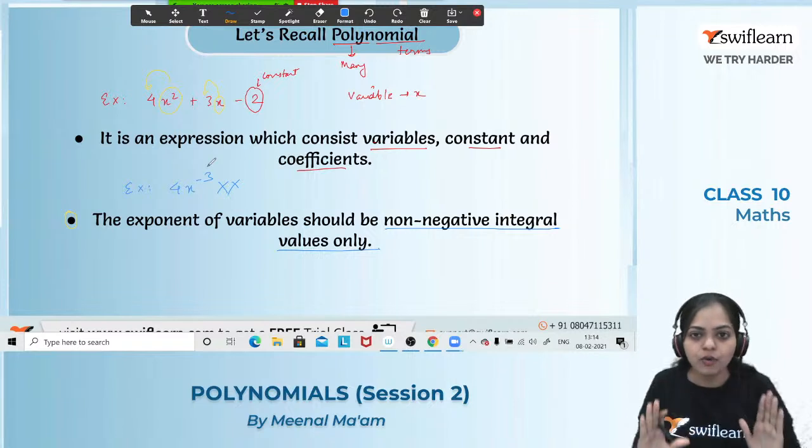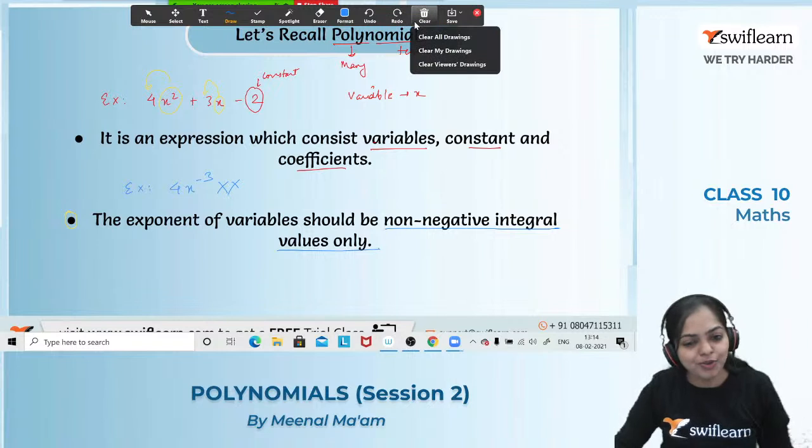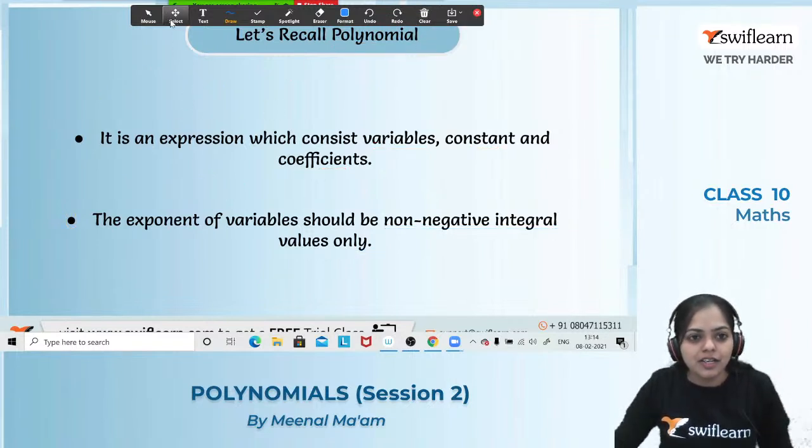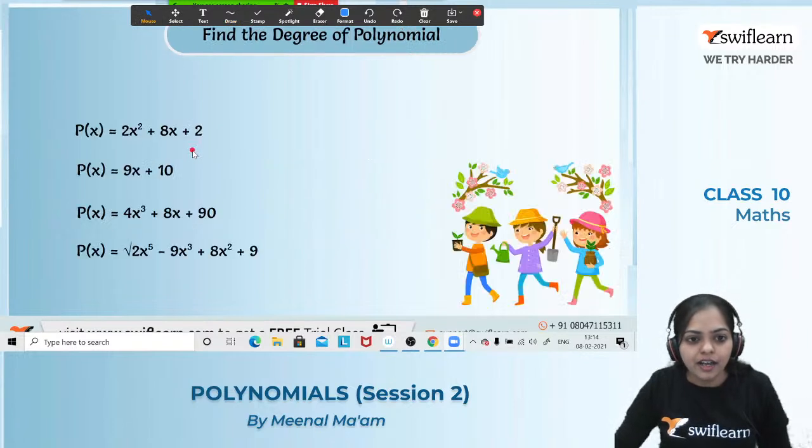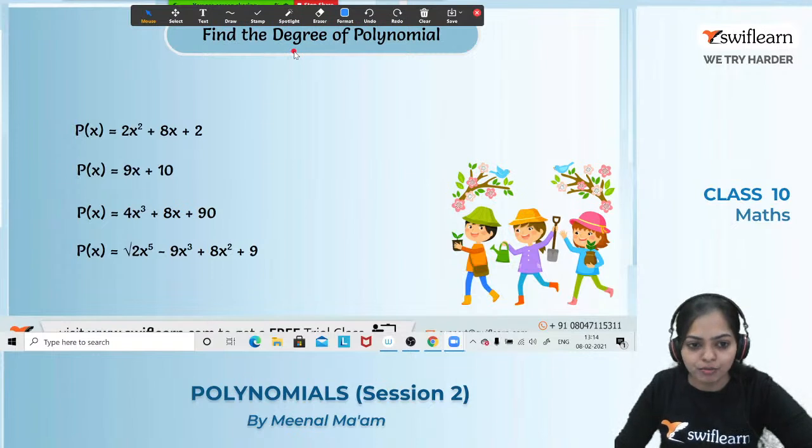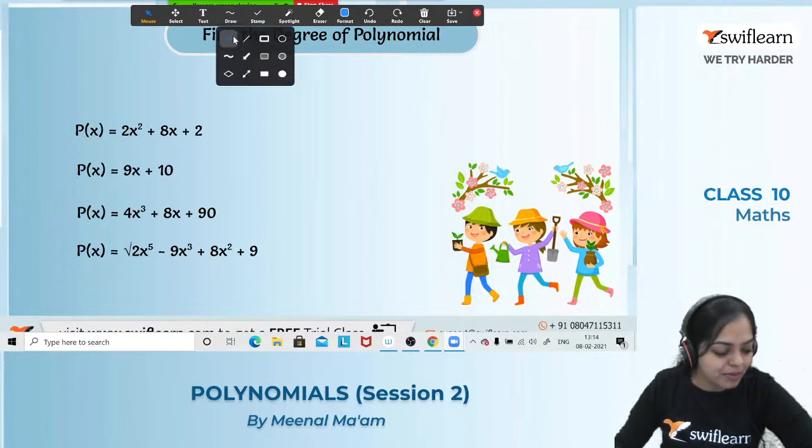Got it? So now I think you understood the meaning of polynomial. We have recalled the meaning of polynomial. Okay everyone, let's move on to the next slide. In the last session we have discussed the degree of a polynomial, and I think you all remember the meaning of the degree of a polynomial.